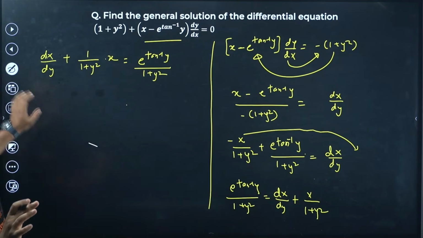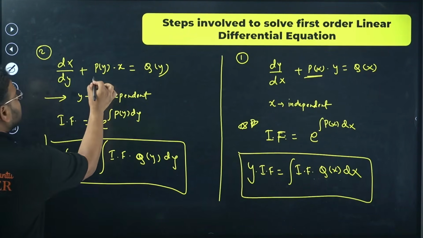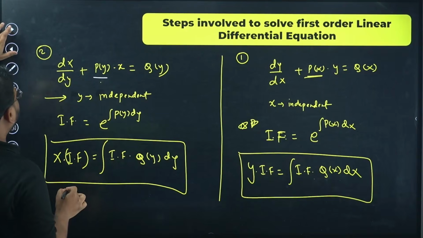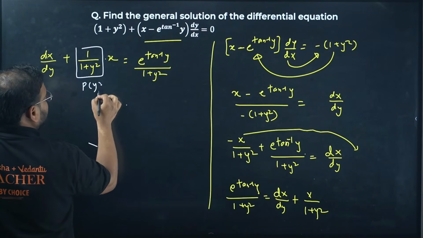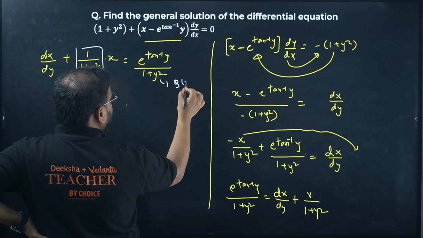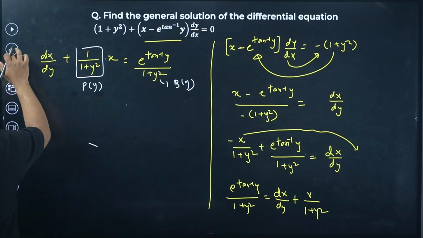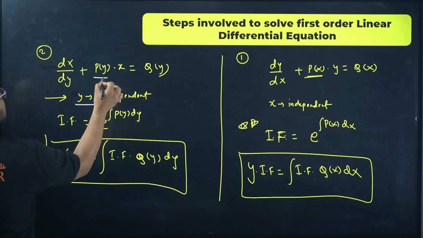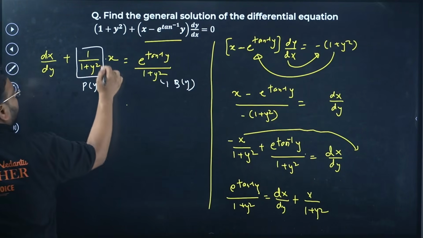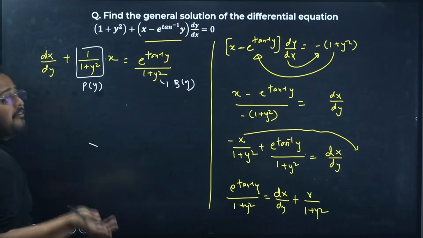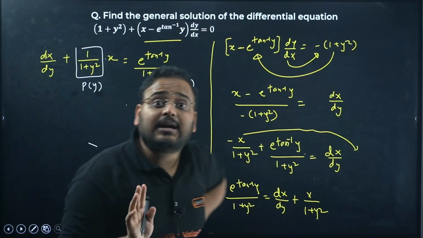Check, Py is going to be simply this value. This is your Py and this is Qy, because we had the form when y is independent as Py into x and Qy. Now this is the form where y is independent and x is dependent.